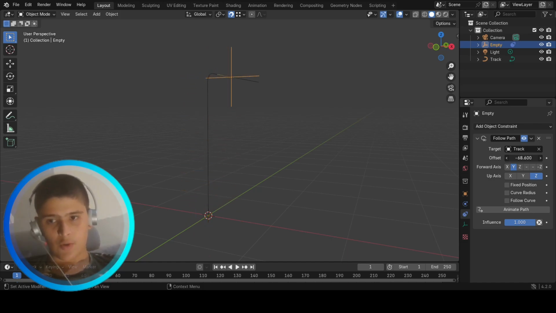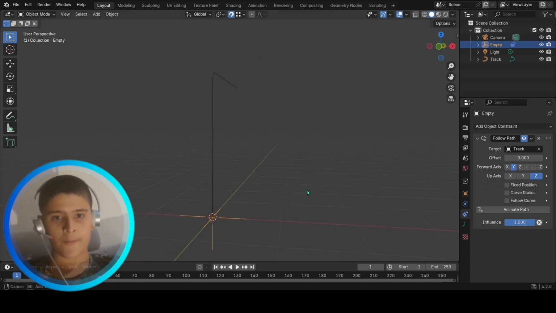If you have your empty on the other side, like this, you might just put the offset on -100. If it wasn't like this, it would be here 0, just press -100 and it will be perfect. In this case, over here is perfect.